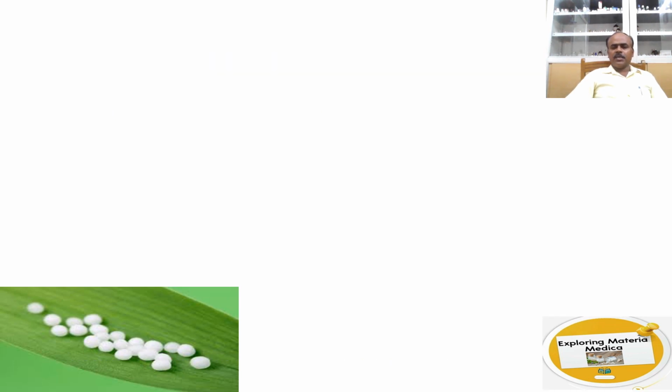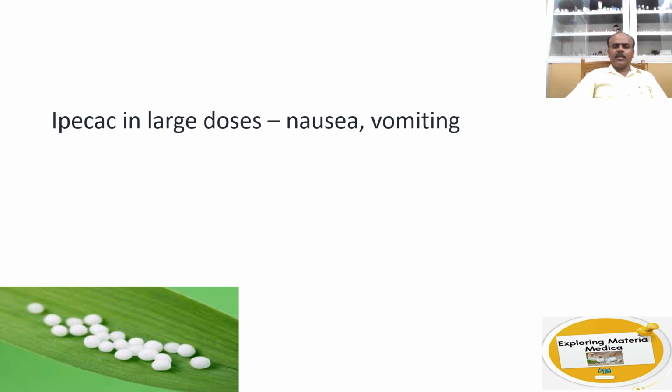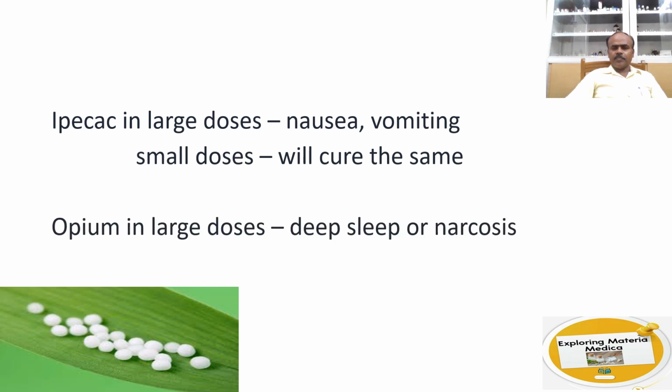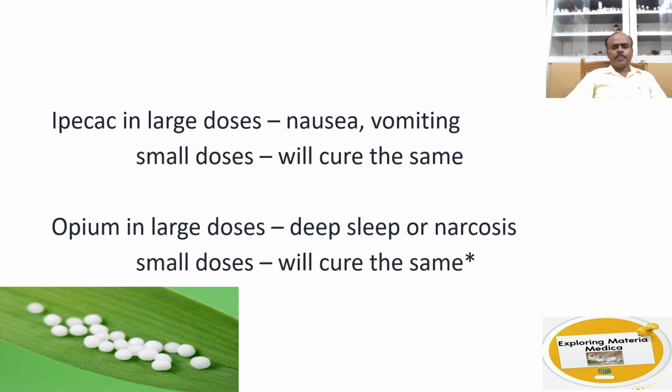Now let us see some examples with respect to the large and small doses. Ipecac in large doses causes nausea and vomiting, and the same ipecac in small doses cures the same. Opium in large doses causes deep sleep or narcosis. The same in small doses will cure the same.